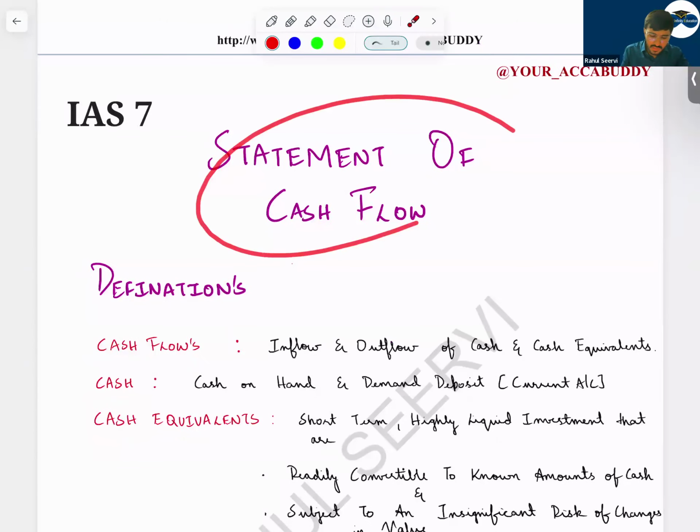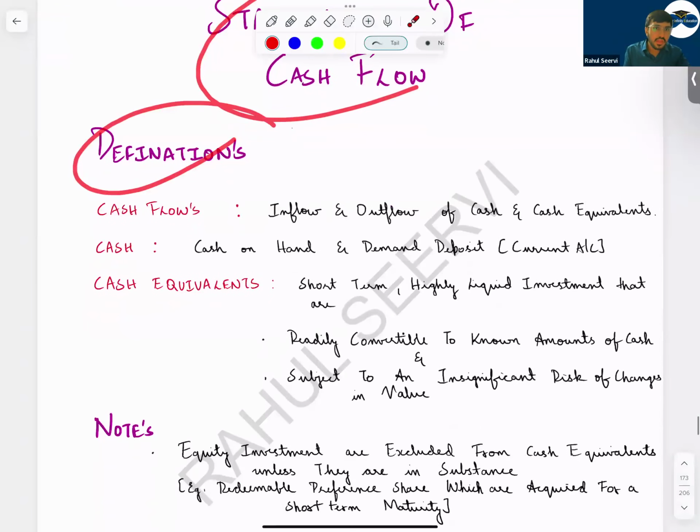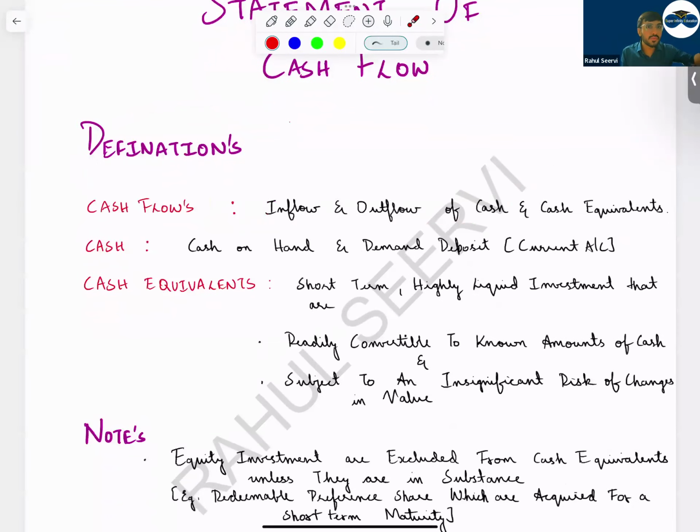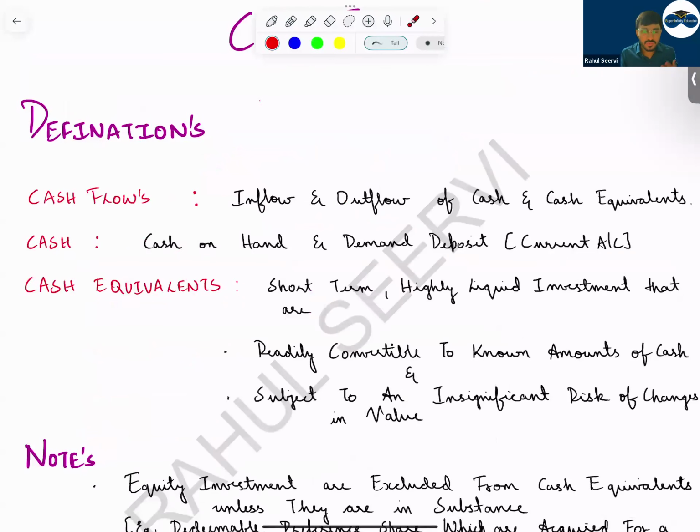So see, statement of cash flow. Definition. What does cash flow mean, sir? Inflow and outflow of cash and cash equivalent. So the question comes, why do we prepare cash flow? Cash flow is prepared so that we get to know the liquidity position of the company. How much cash is there? The company will earn 10 million profits, but when we see the bank account, the cash is only $100,000. That means the company is not able to manage its cash properly. The company could face severe problems in future. So cash flow means what? Inflow and outflow of cash and cash equivalent.